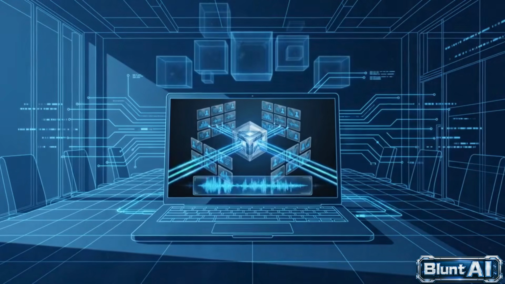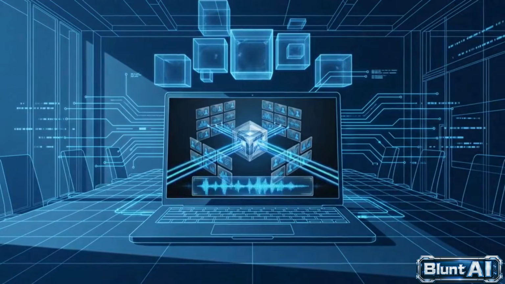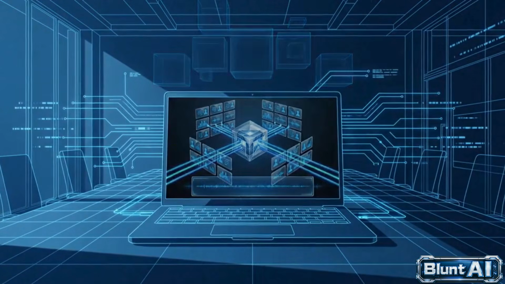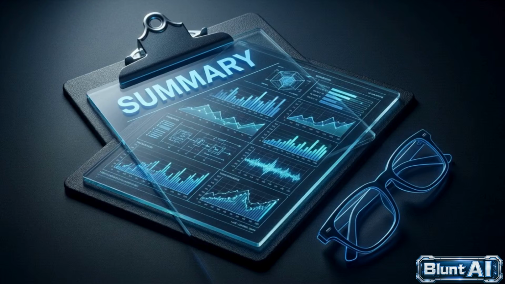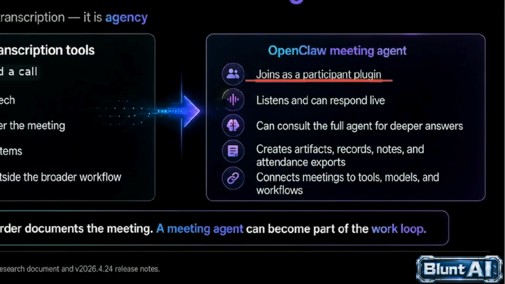Historically, AI has been an observer. You invite a bot to a call, it sits quietly, listens, and spits out a summary an hour later. It merely acts as a digital scribe. The traditional approach on the left transcribes speech and extracts action items, but OpenClaw integrates directly into Google Meet as